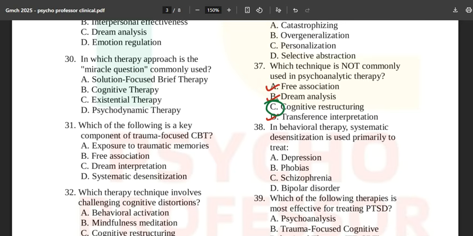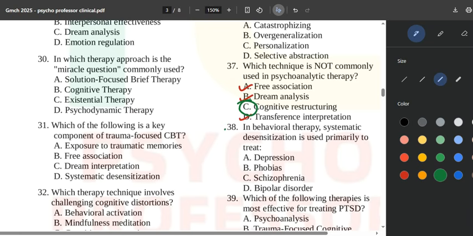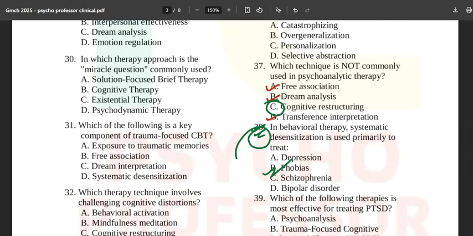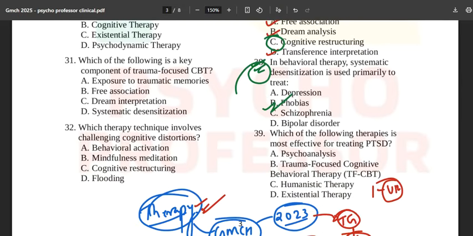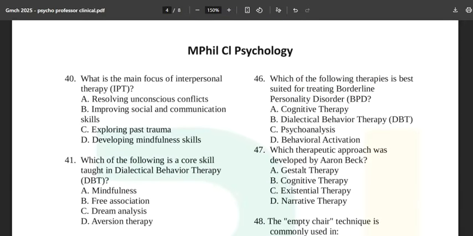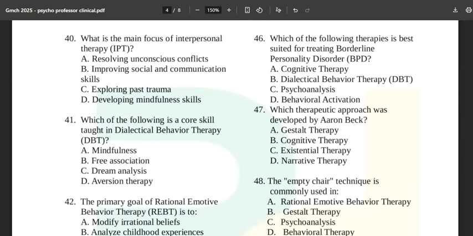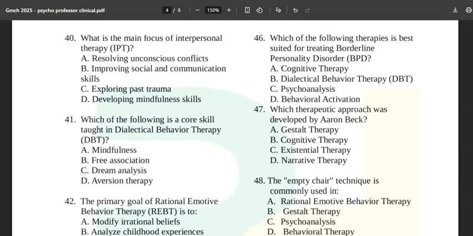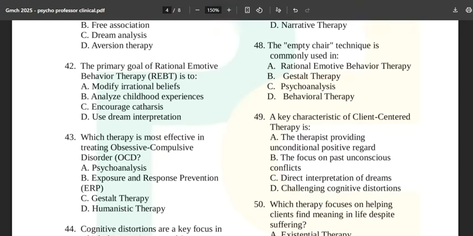This question is once again directly from the book. Your phobias will be treated with it. I have told you also, every time you will find this systematic desensitization and all those things. See how many therapy questions. My goodness, 1, 2, 3, 4, 5, 6.